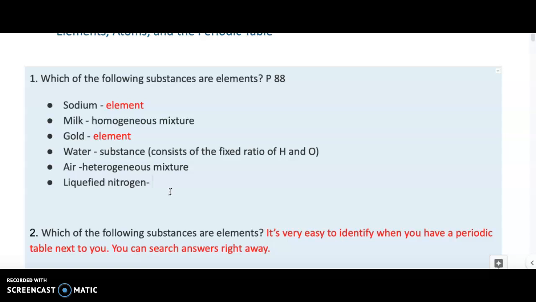It's not presented as an element. So liquefied nitrogen usually means molecular nitrogen, not an element, so it's not an element. So that was one of the mistakes that I made, so make sure you fix it.